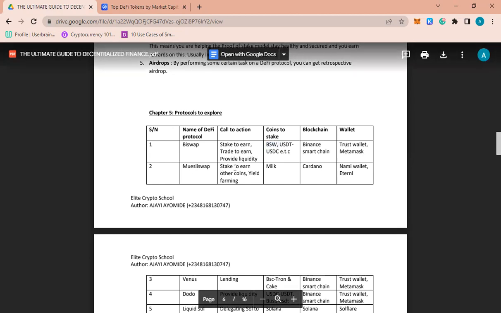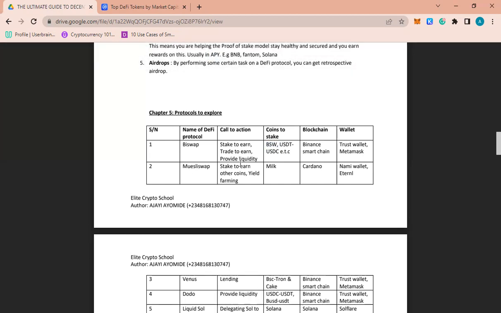MuesliSwap is on Cardano. So what we are doing here is we are staking MILK to earn. We're also doing yield farming. I'll be releasing yield farming details in the future. I'll be doing more videos in the future. And that's another reason why you should ensure you are in contact so you get access to the group. So the coin you are staking is what? MILK. The blockchain is Cardano, and Nami wallet is the wallet to use.